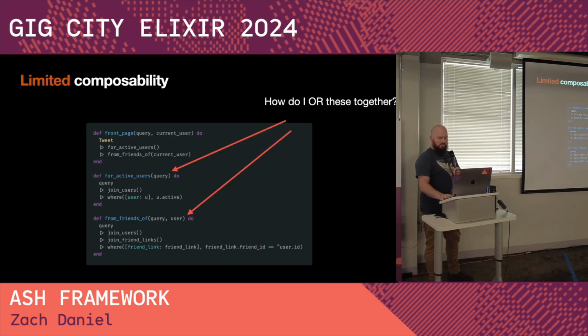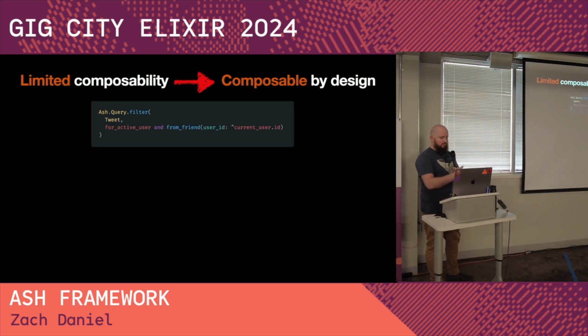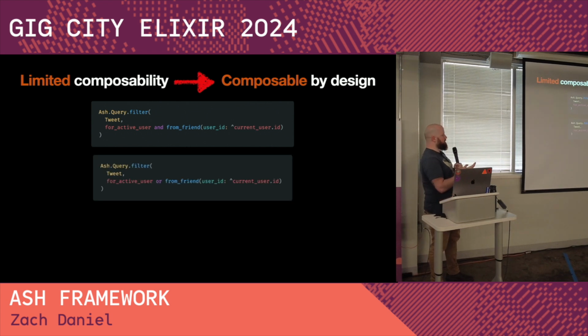So let's talk about this composability. How do I OR these together? Our calculations are composable by design. In this, we have these 2 calculations here. I can say for active user and from friend, or I can say or from friend. And we know that we have to left join in the second case. We understand the way that works.